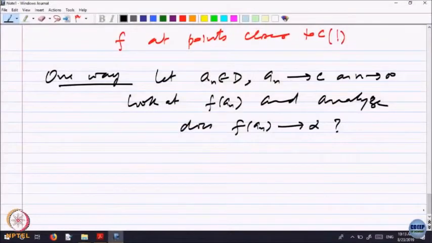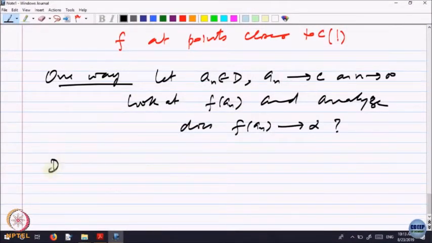So we should have, for every sequence a_n converging to the point C, f of a_n should converge to the same value. Then that value will be a suitable value for the function at that point C. So we are trying to predict by looking at the behavior at nearby points. We are not concerned what is the value at the point C. Is it okay? Is the problem clear? And if that happens, one says the function has a limit at the point C.